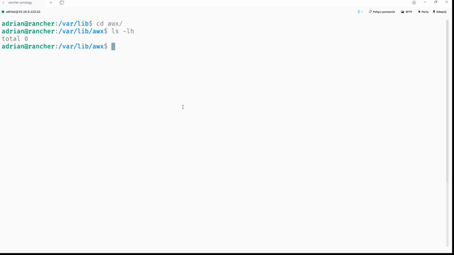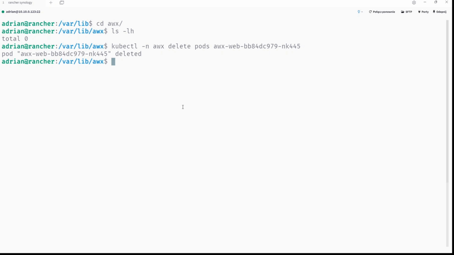So now what we can do, we can get rid of this pod. kubectl, name awx, and then delete, then the pods, and then the awx web pod. We are going to delete this pod just to be sure that a new pod will be recreated, with access to the persistent volume and persistent volume claim, and we will also check if the project directory is created inside this. So let's check this one more time.